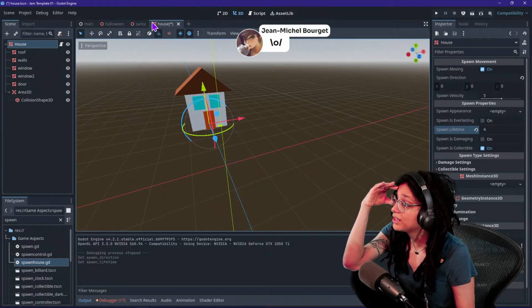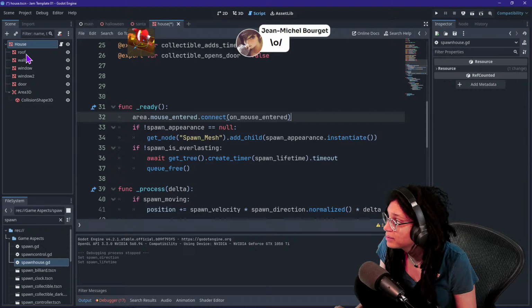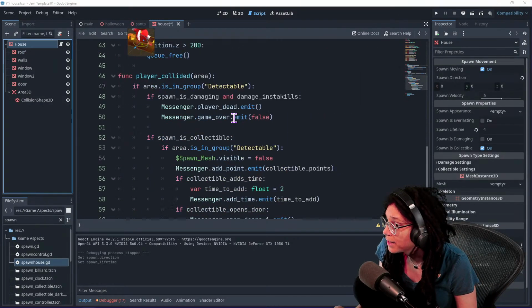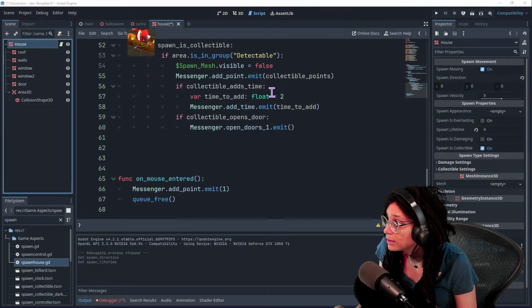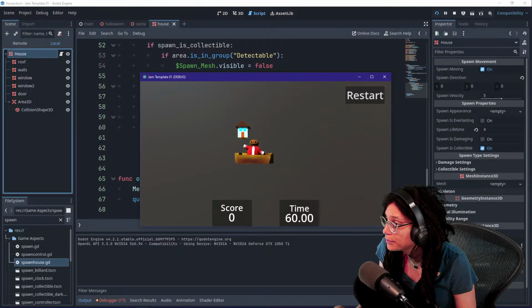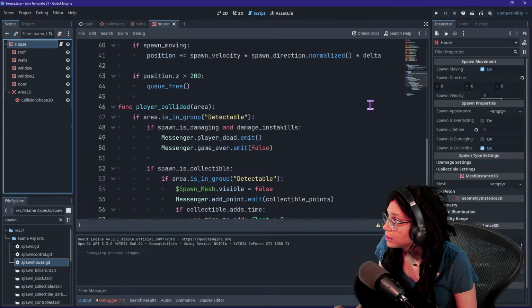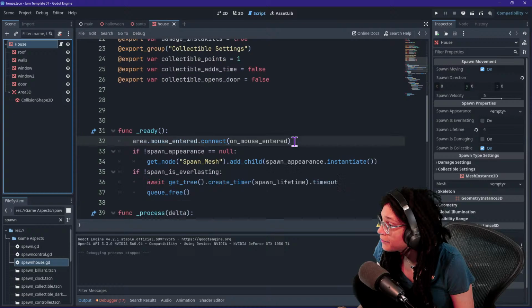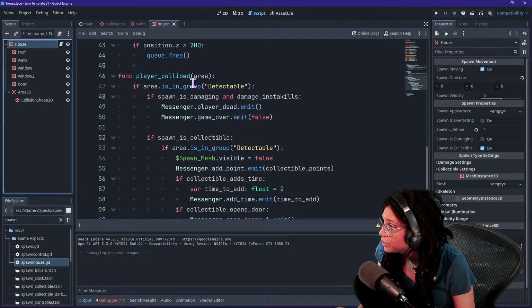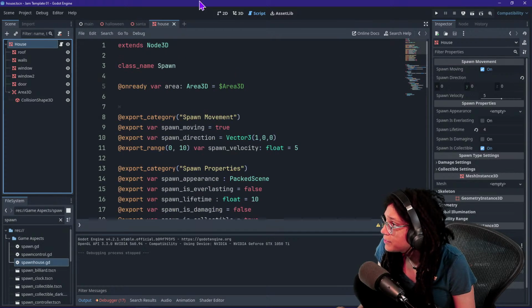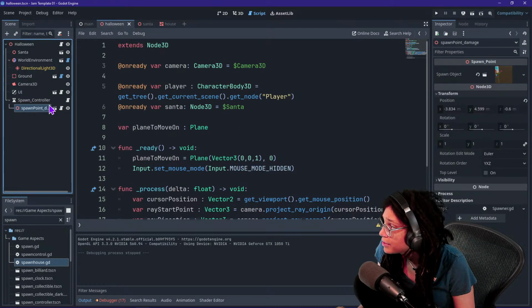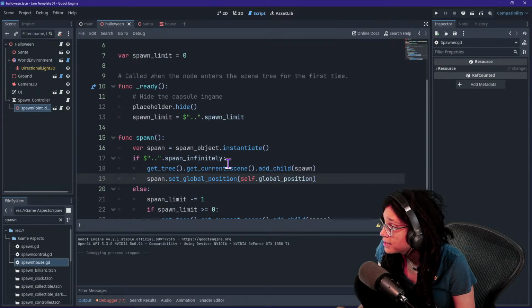So they're still not in different places, and I want them to be. I don't think I have a random position thing, but I wish I did. Do they still get collected for points and stuff? I mean, they must. I don't think that would be any different. As far as the position goes, I feel like there should be something in here. A position is greater than 200. I probably didn't need to do any of that. I think I did a bunch of unnecessary things.